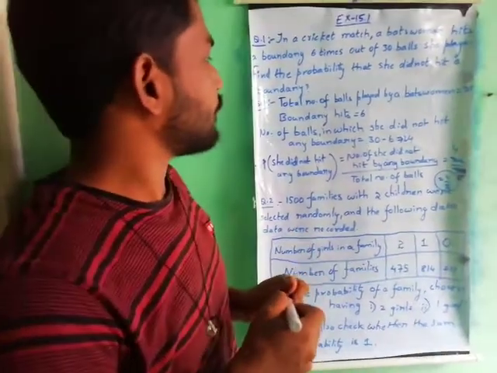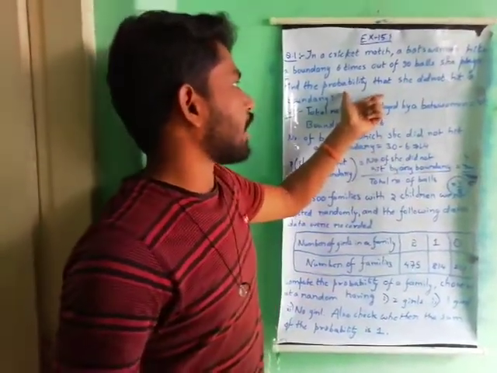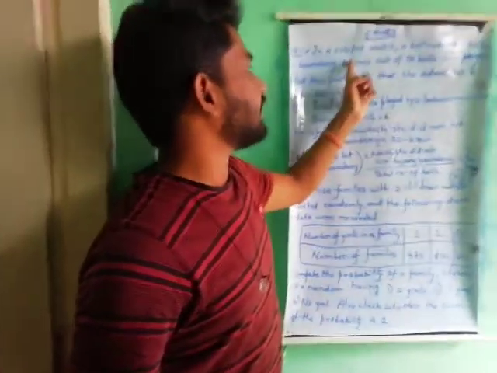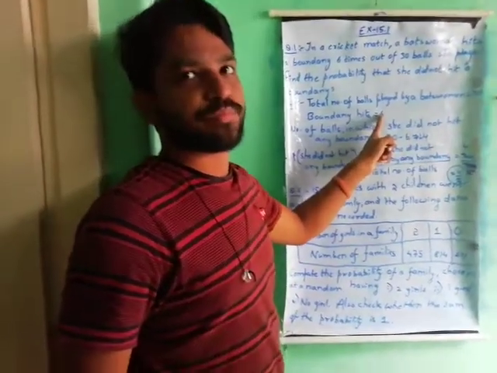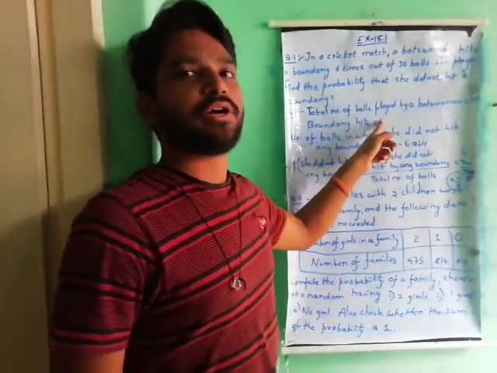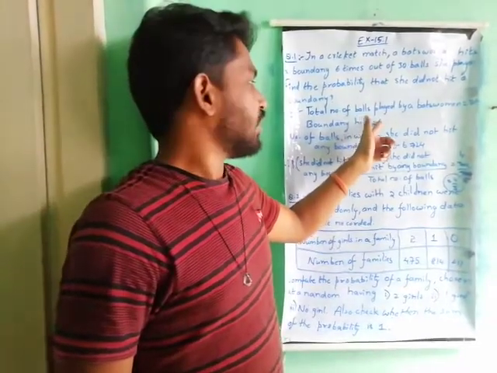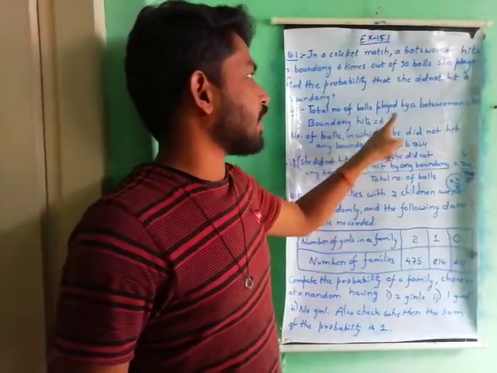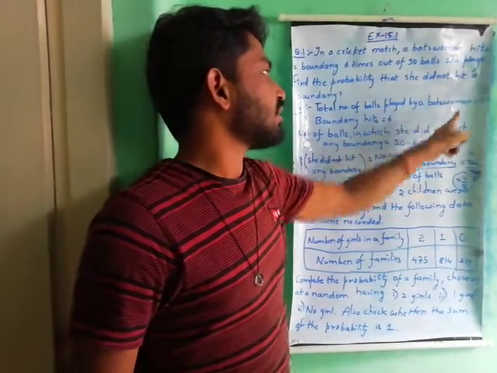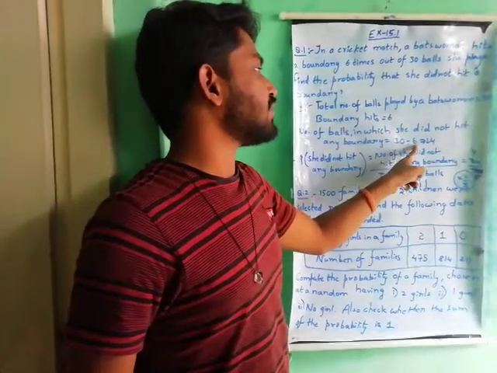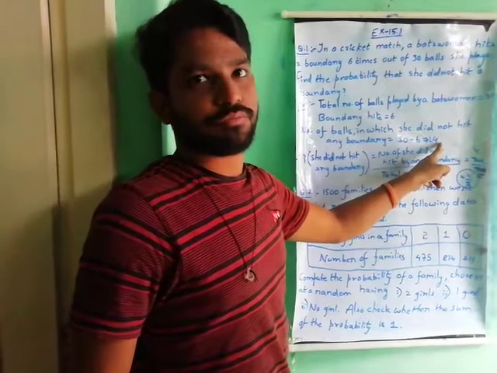Once again, in this question, out of 30 balls she hits a boundary 6 times. But here we have to find the probability that she did not hit any boundary. If she hits 6 times out of 30 balls, the balls where she did not hit any boundary is equal to 30 minus 6, 24.